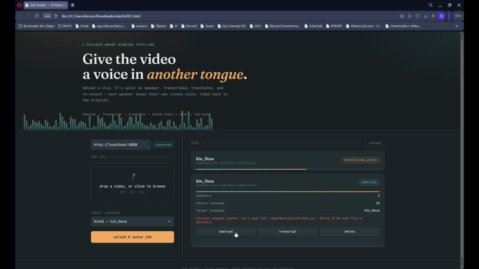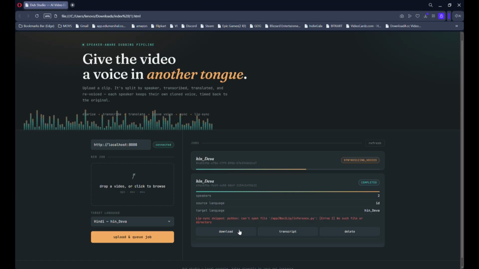And here you can see there is a download option right here. The lip sync is not working right now on my current computer hardware. When I tried it on Kaggle, it worked, just because I don't have that hardware potential right now with myself. It was working on the Kaggle notebook.